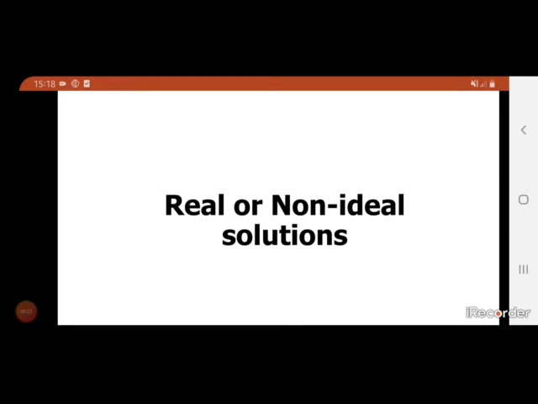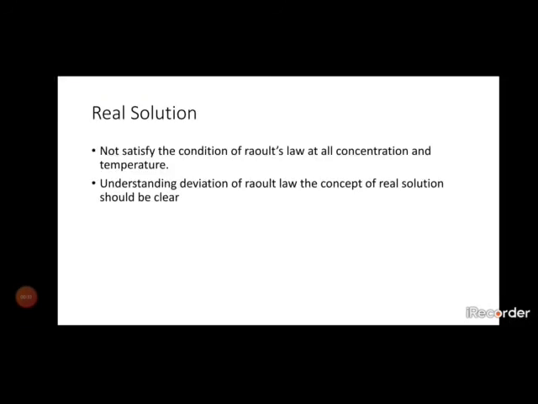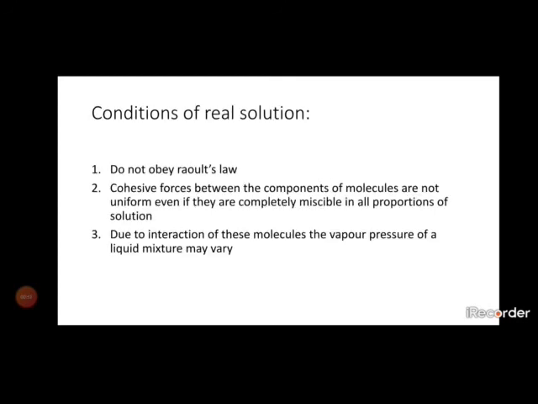In a non-ideal solution, that means a real solution, complete miscibility occurs, but it doesn't obey Raoult's law. It shows some deviation. That deviation may be a positive deviation or a negative deviation. A real solution doesn't obey Raoult's law at all concentrations and temperatures. By understanding the deviation from Raoult's law, we can understand the concept of a real solution.